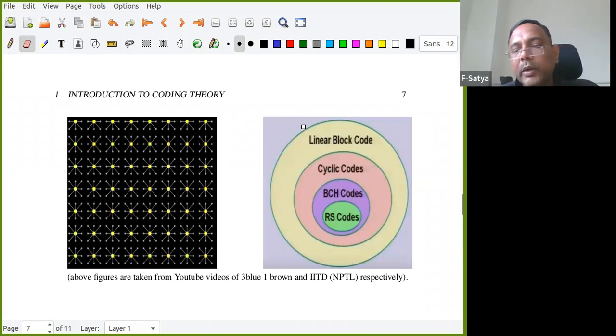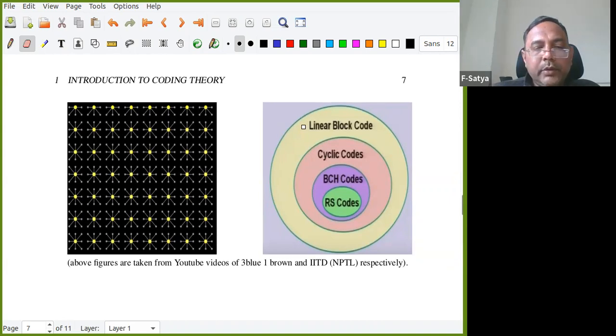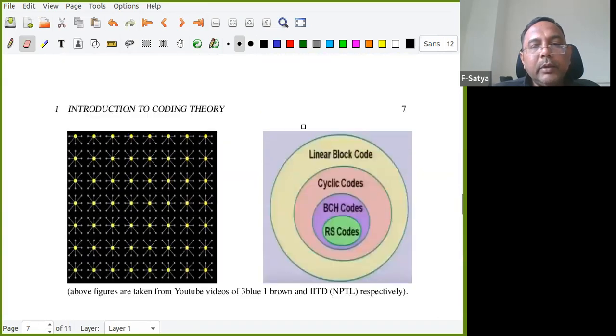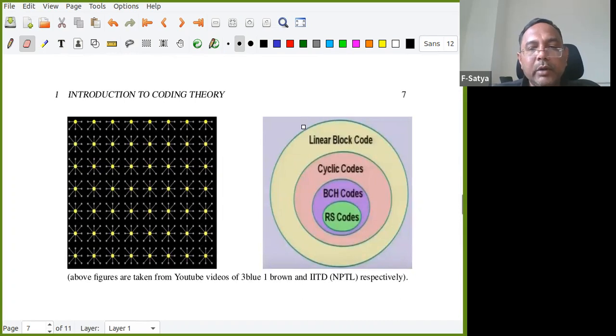In the newer course, Reed-Solomon codes are not there, but I will cover them also because they have more applications. So this is a little bit of introduction about coding theory, and I will start coding theory tomorrow onwards.